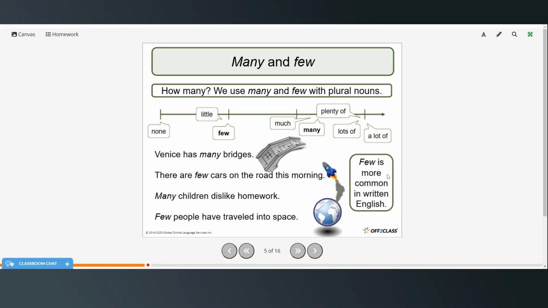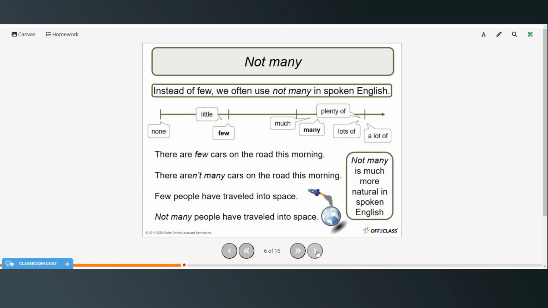So few is more common in written English. You'll hear many more often in spoken English. So instead of few, a lot of people will use not many in spoken English. So instead of there are few cars on the road this morning, there aren't many cars on the road this morning. Few people have traveled into space. Not many people have traveled into space. So not many is much more natural in spoken English.